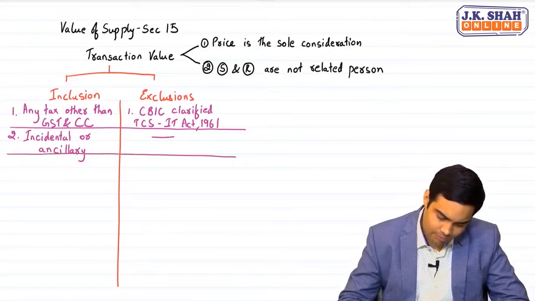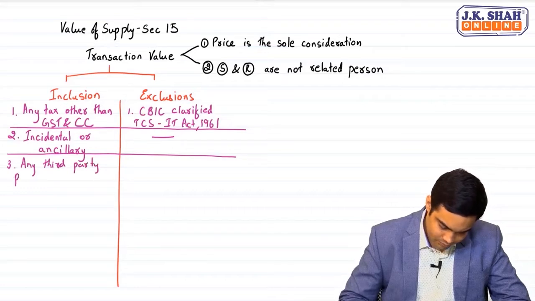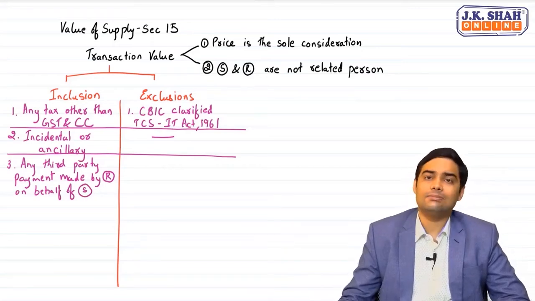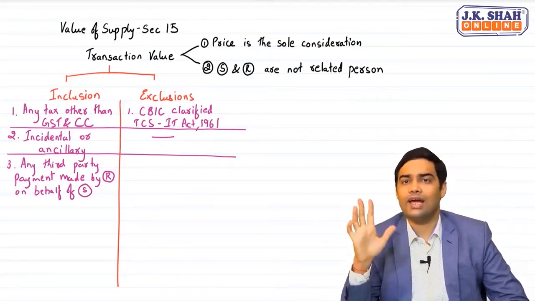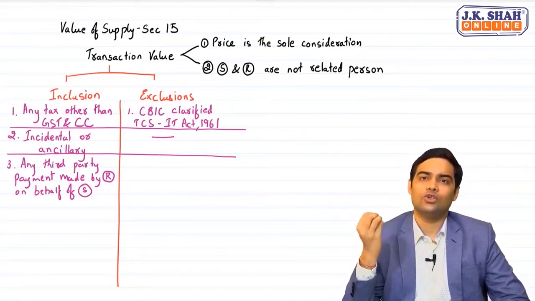Thereafter, the law provides for any third party payment made by recipient on behalf of supplier. Careful. If the recipient is making a payment which the supplier has told him to pay, then that amount will be added to the value.